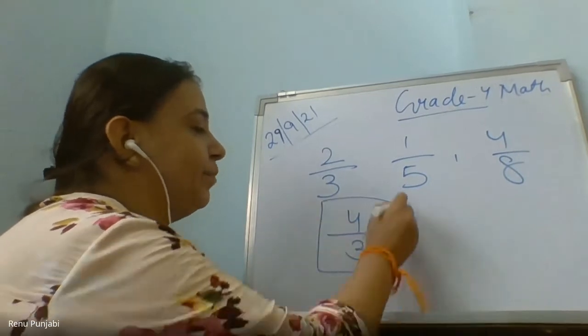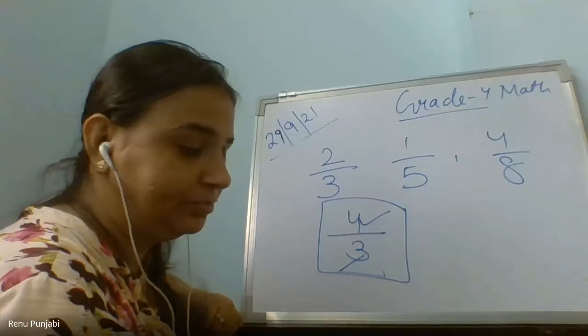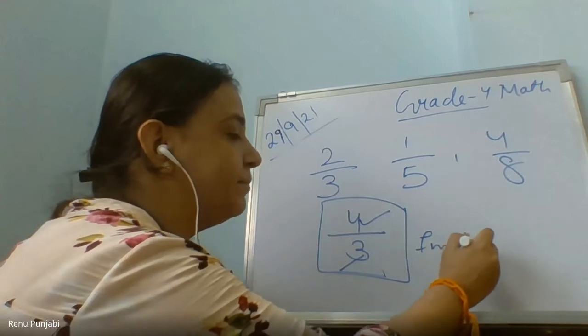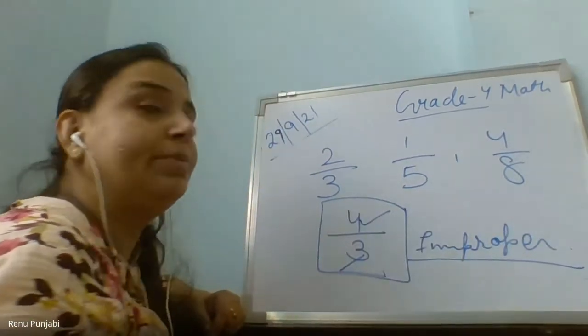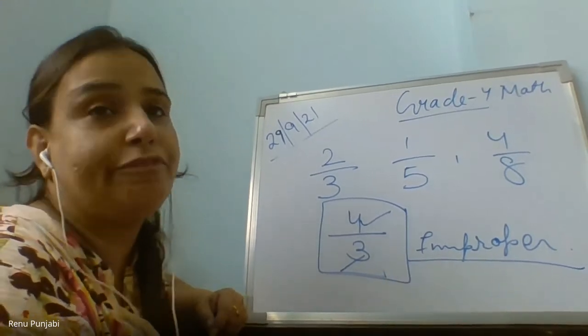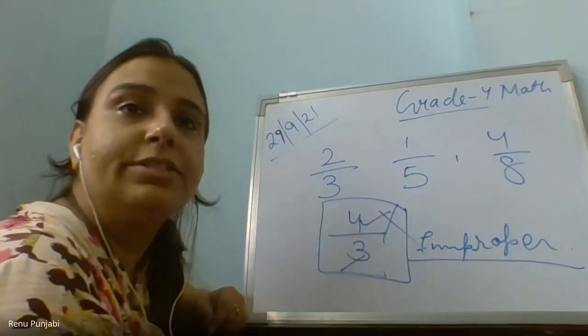Is that possible? No, ma'am. Out of total 3 parts, you took 4? No, ma'am. So this is called an improper fraction, and for improper fractions we will learn how to convert them into proper fractions, and how to convert them into mixed fractions. There are different types of fractions. So this is called improper because it is not a proper fraction, right?